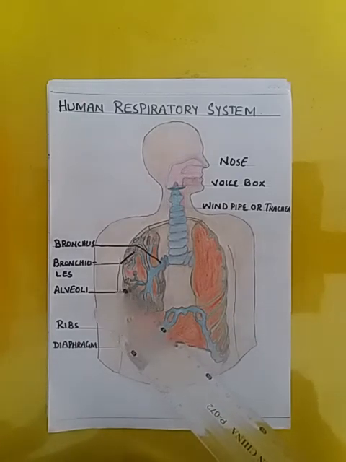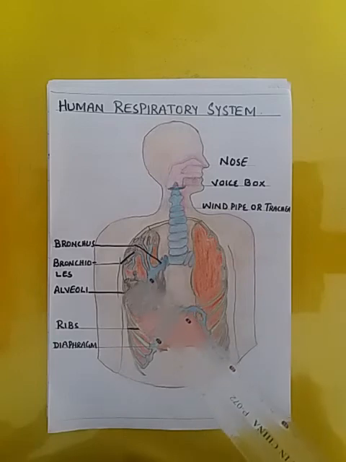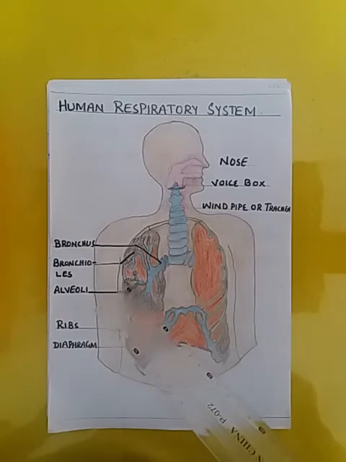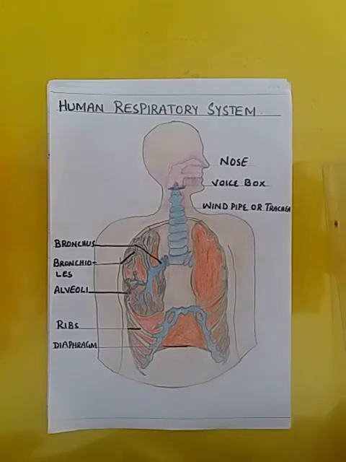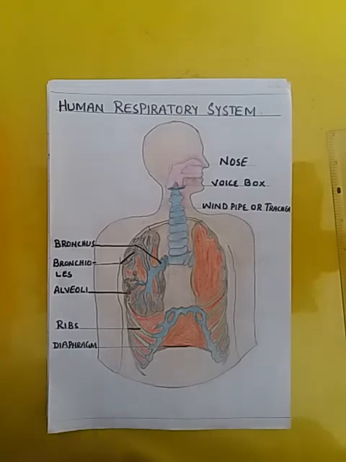Now the air comes into the tiny sac-like structures which are known as alveoli. The alveoli are surrounded by blood capillaries in which diffused or dissolved food is present, so the oxygen reacts with the food. As a result, carbon dioxide, water and energy are produced. Now when we breathe out, the carbon dioxide, water and a small amount of oxygen are also breathed out.